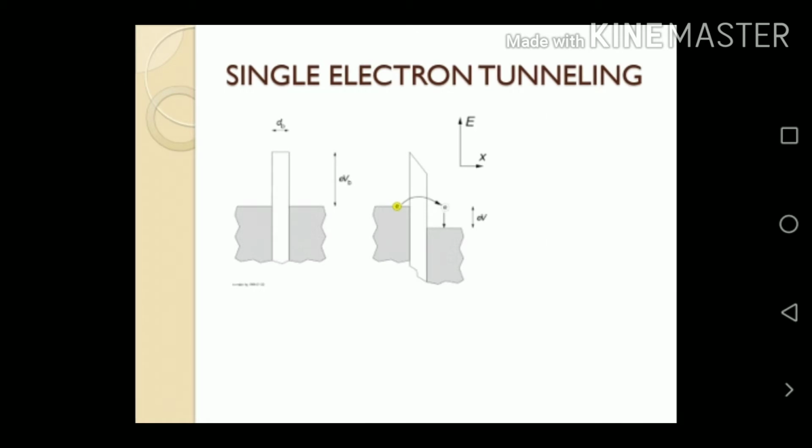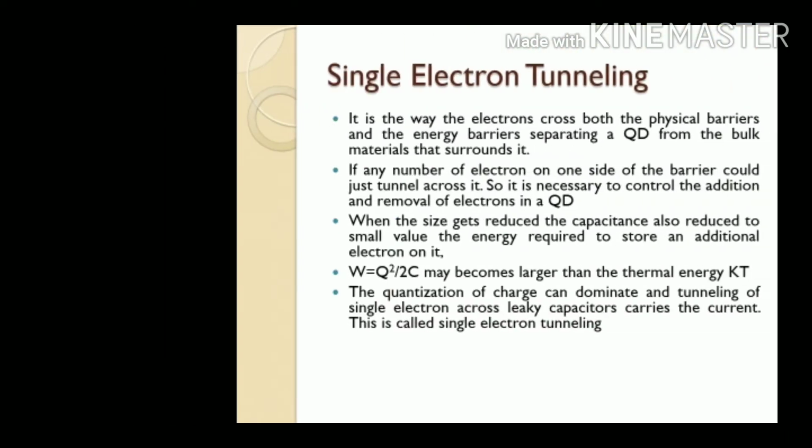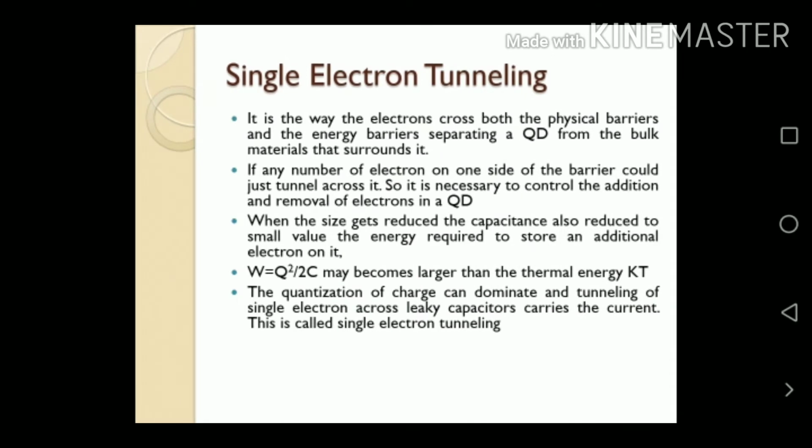Next we discuss single electron tunneling. D naught is the barrier width separating the two bulk materials. eV naught is the electron volt between the energy levels. Single electron tunneling means the electron crosses both the physical barrier and the energy barrier separating the quantum dot from the bulk material that surrounds it. If any number of electrons on one side of the barrier could just tunnel across it, it is necessary to control the addition and removal of electrons in the quantum dot.